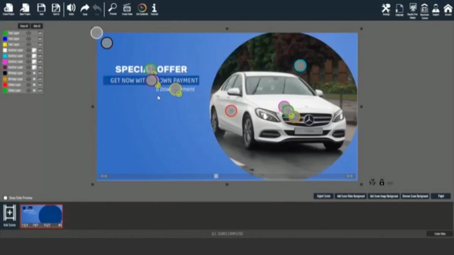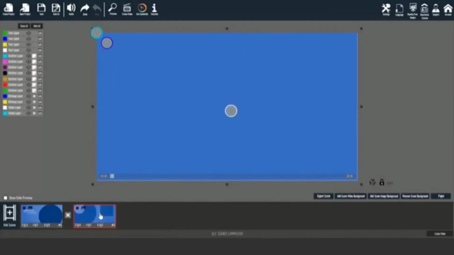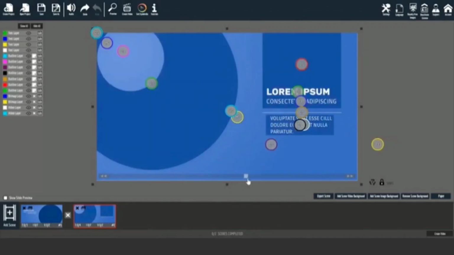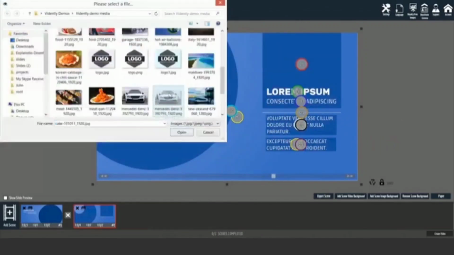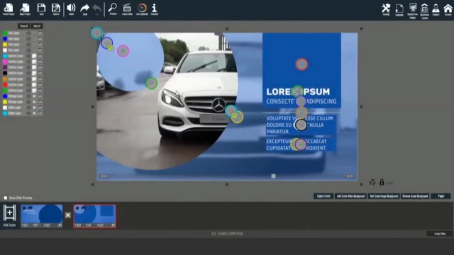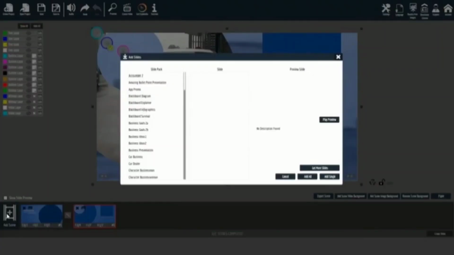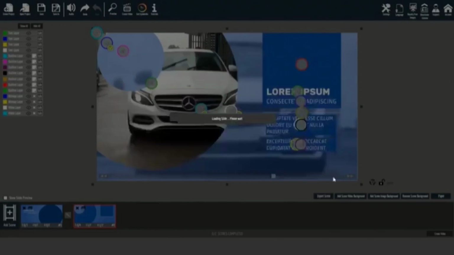Cool. Now let's add a second scene template. Click on the newly added scene, then move to the part we want to customize. Add a background image. Add a video. Then reposition the video. Looks good. Okay, let's add a nice transition between the current 2 scenes. Then add a third scene template, like that.